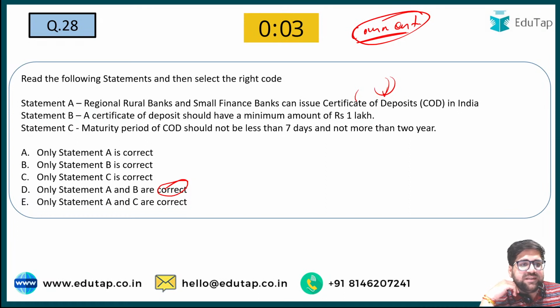28C, only statement C is correct. Maturity of CD should be less than 7 years and not more than 2 years. Okay. Anyone else with a different answer for question number 28?